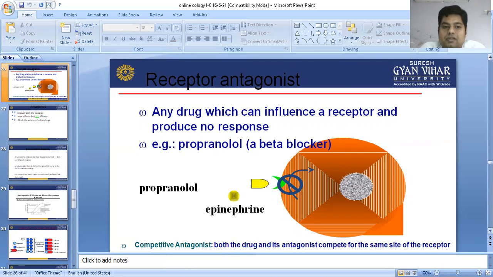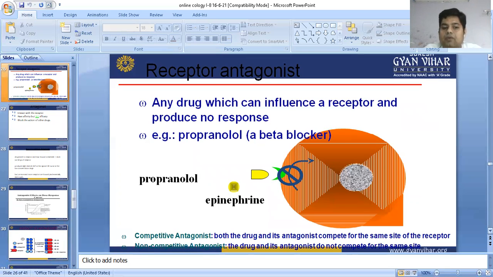Now, receptor antagonist: any drug which can influence the receptor and produce no response. The drug has affinity to bind with the receptor but is unable to produce a response. That is called an antagonist, like propranolol. When we give epinephrine and propranolol, they show the competitive type of antagonism, both competing for the same receptor site.